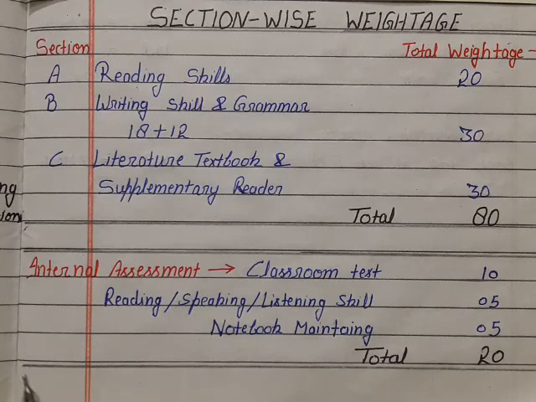Besides this, student, you have internal assessment. For internal assessment, your class test weightage will be 10 marks. Your reading skill, speaking and listening skill activity will have 5 marks, and your notebook maintenance will have 5 marks. In this way, there will be a total of 20 marks for internal assessment and an 80-mark question paper in your board exam. Your exam will be of total 100 marks.